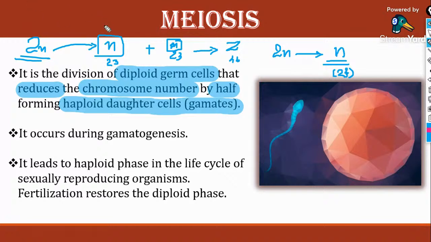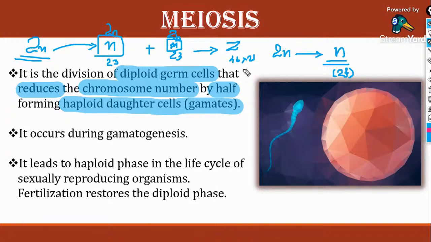If the ploidy of the two gametes were 2n, the zygote would have 46 into 2, double the 46 chromosomes. That results in a difference in chromosomal number in different generations.